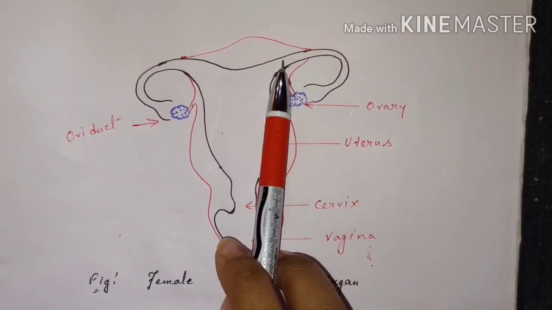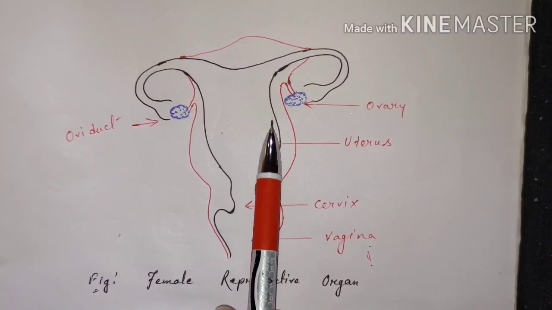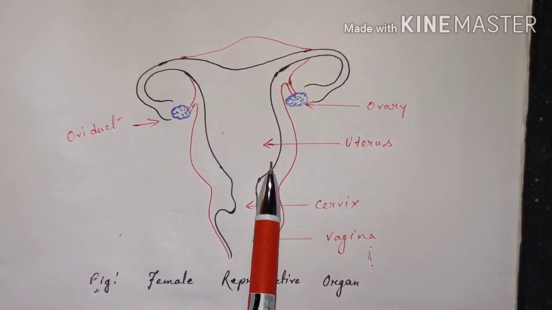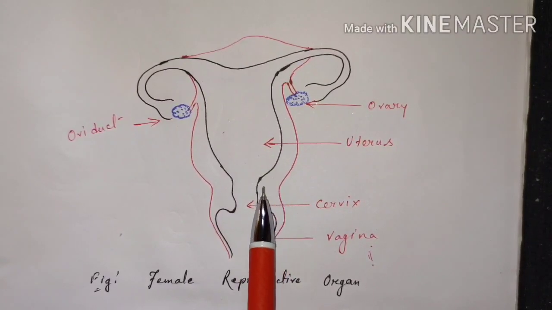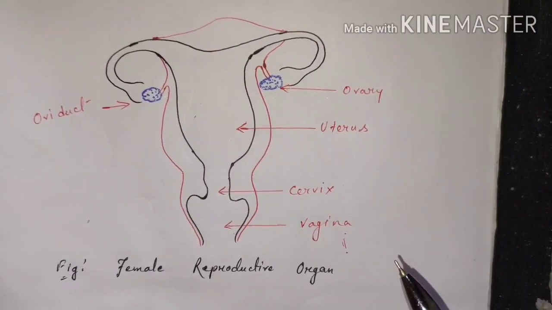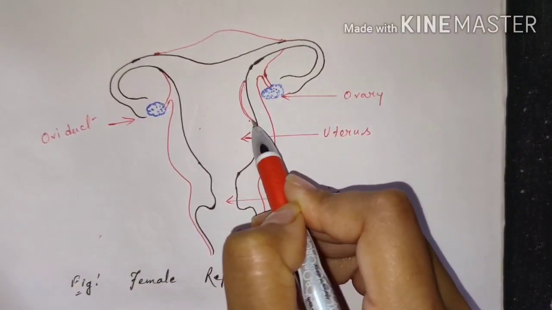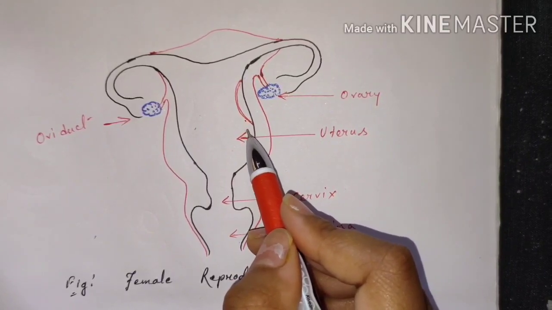Once the zygote starts dividing and comes to the uterus, it gets embedded into the lining of the uterus, which is known as implantation. During that period, the uterus lining is very thick and soft, which helps the development of the embryo. After implantation of the embryo, a disc-like special tissue, which is the placenta, develops between the uterus wall and the embryo, and this placenta helps the embryo in its development.